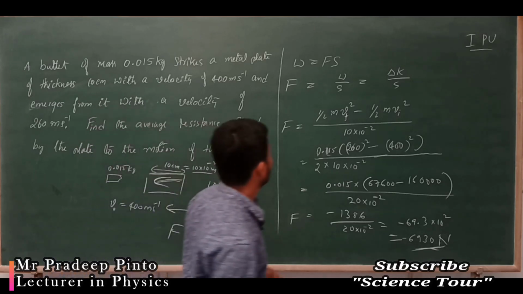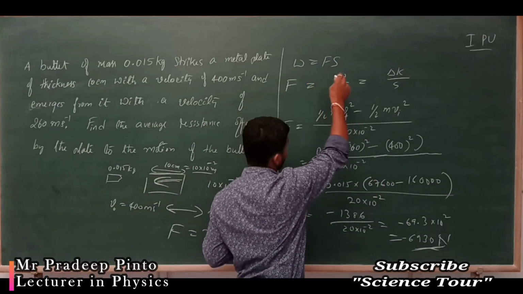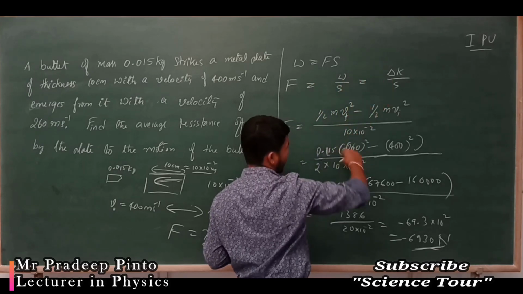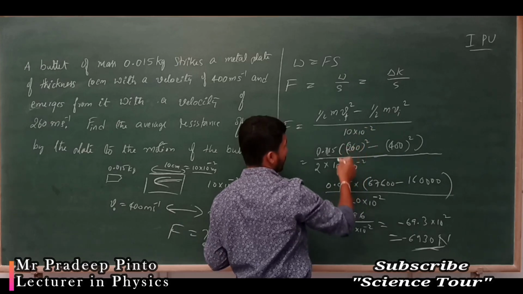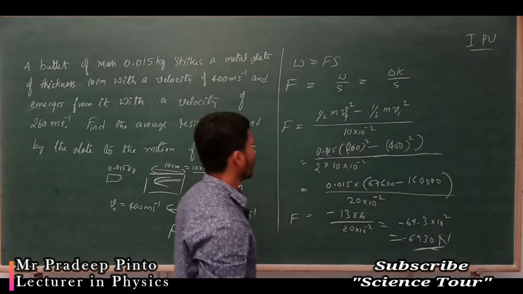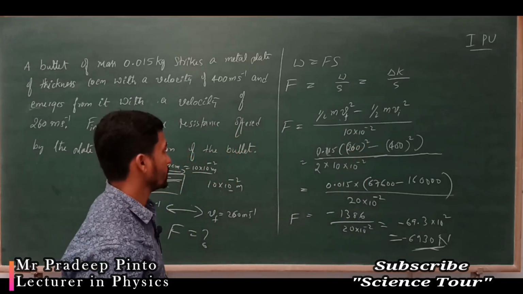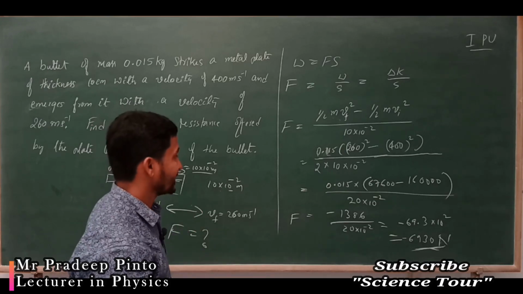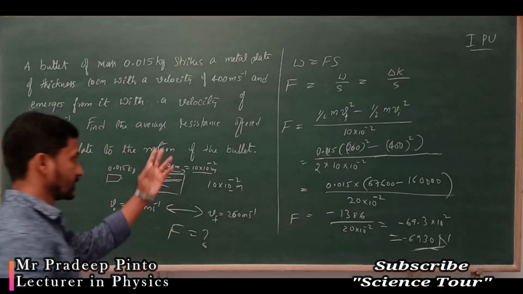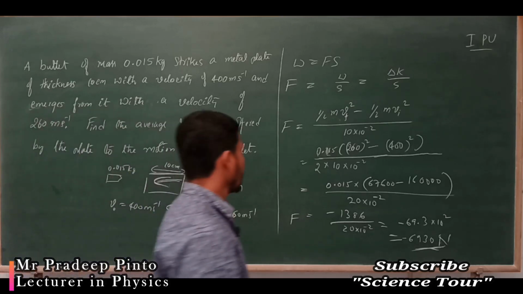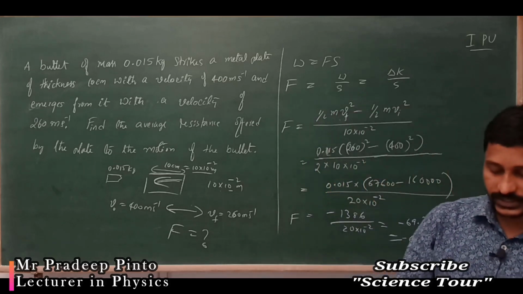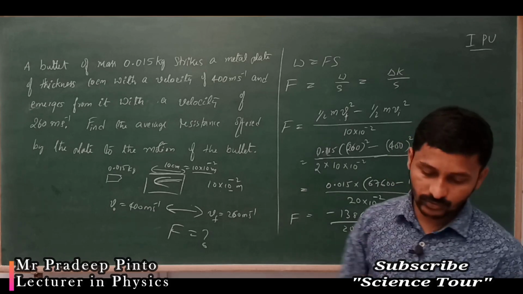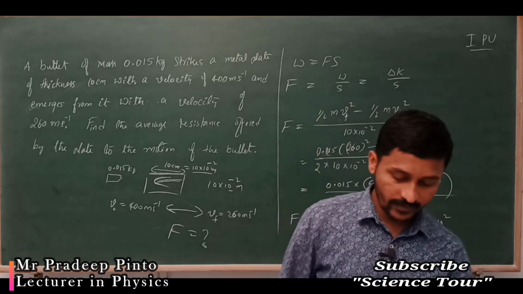So what you have done: work done is equal to force into displacement, but the work done you find using the change in kinetic energy, final minus initial. Half and m are common terms. So once again, go through it or do it along with the calculator, and you can get the solution for this.